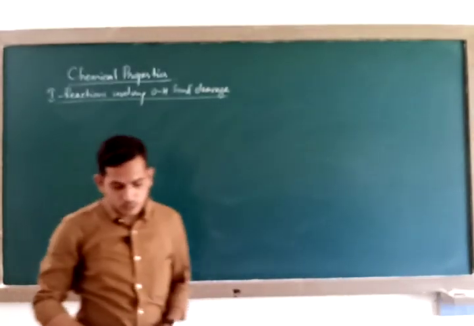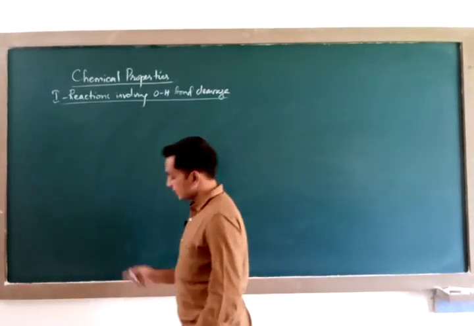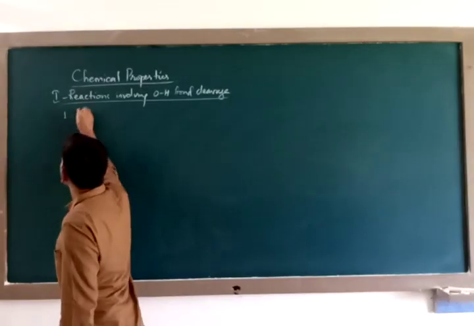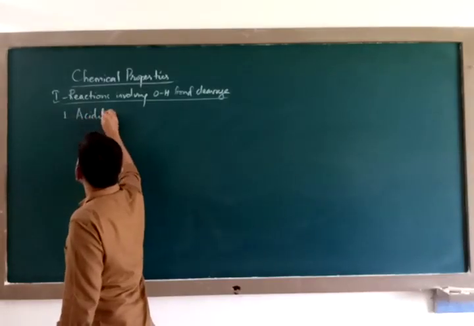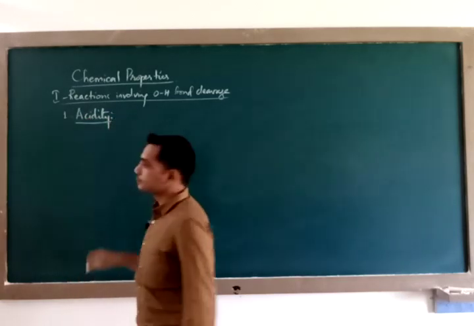Under this we have the first property, acidity or acidic character of carboxylic acid.